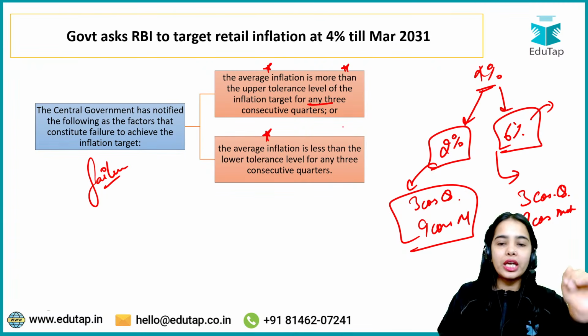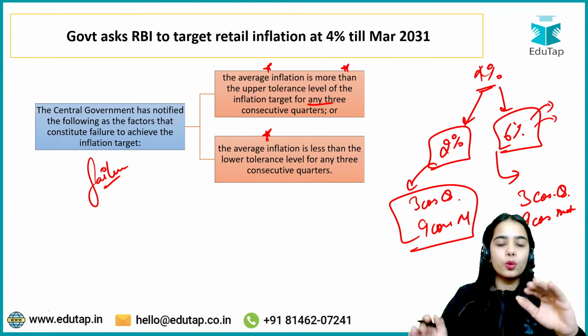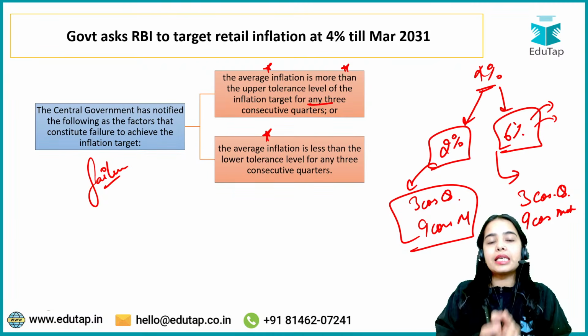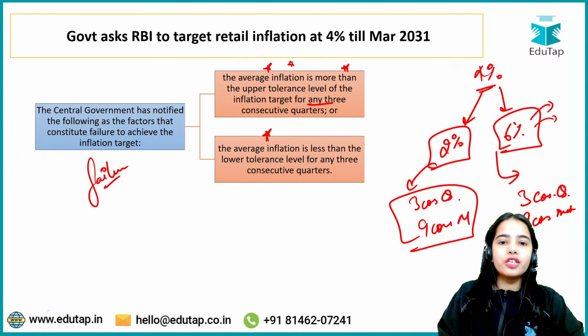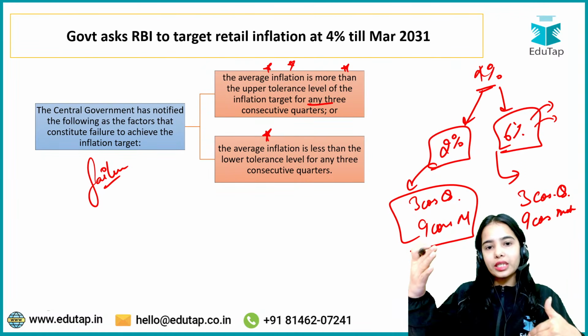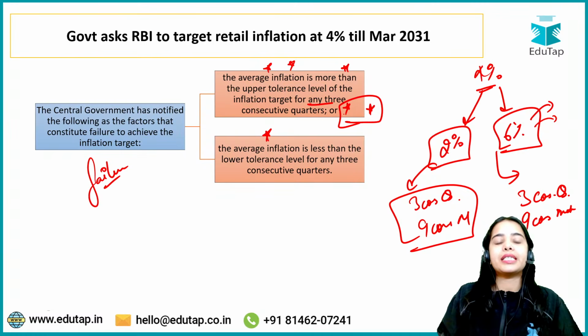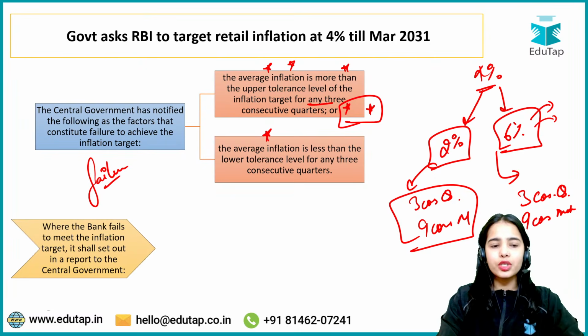It's not like that today, this month, the inflation is above 6%, so RBI has failed. No, the time period is 3 consecutive quarters, or we can say 9 consecutive months. So if the average inflation is more than or lower than the tolerance level for any 3 consecutive quarters or 9 consecutive months, then only it will be said to be a failure of the Monetary Policy Committee of the RBI. Got it? So this is the idea.